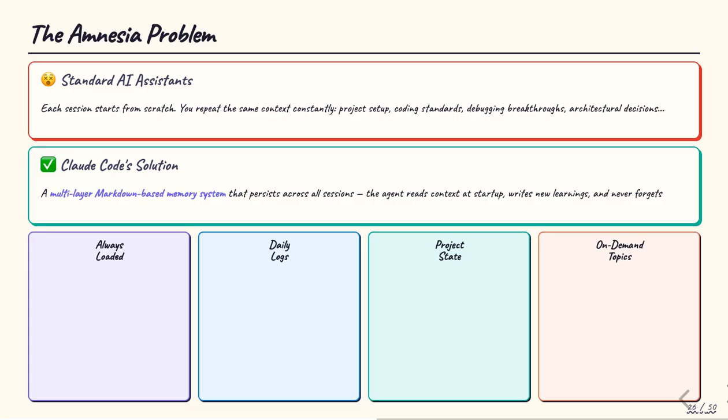The amnesia problem is real and expensive. Every new session with a standard AI assistant means re-explaining the project structure, restating the coding standards, re-providing context about recent debugging breakthroughs. Claude Code addresses this with a hierarchical memory system where different kinds of knowledge are stored at different layers. Some things are loaded every session. Others are written by the agent itself when it discovers new information. Others are loaded on demand when relevant. The result: the agent behaves like a team member who actually remembers what happened last week.